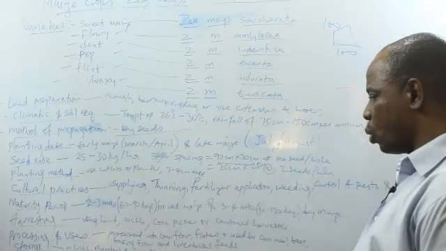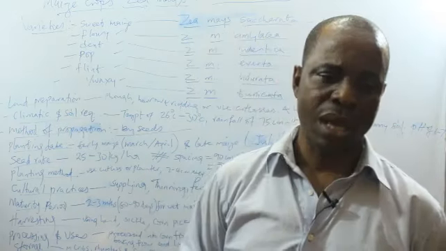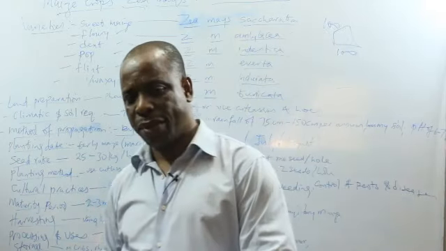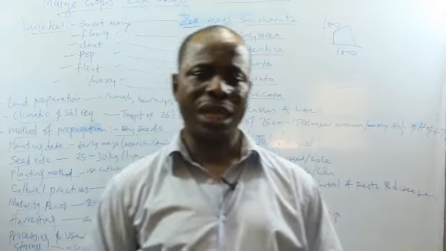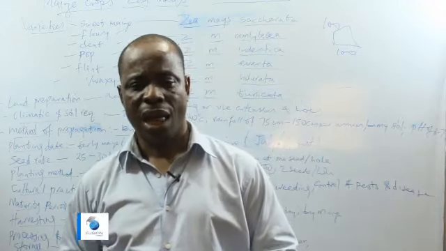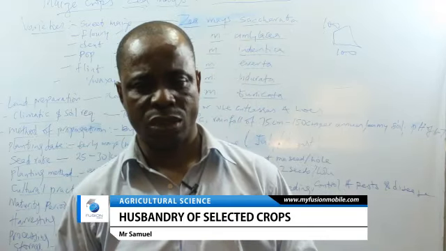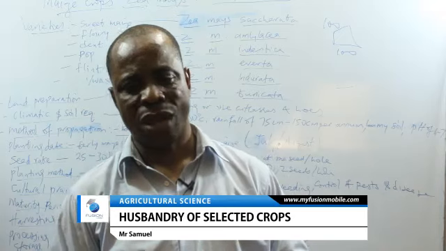Okay. Cultural practices. Cultural practices are the practices that are carried out after you planted your seeds before harvesting. You see, after planting the seeds on the farmland, you don't just go and sleep and come back to harvest some months later. No, you keep watch over the farmland and you do certain activities during which the seedlings will be germinated to form the fullness of plant, and then you harvest.